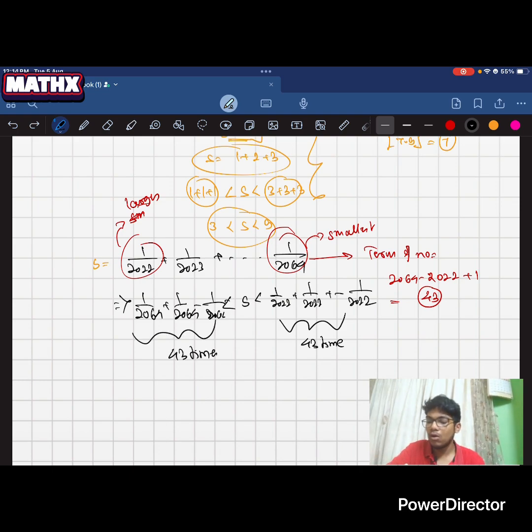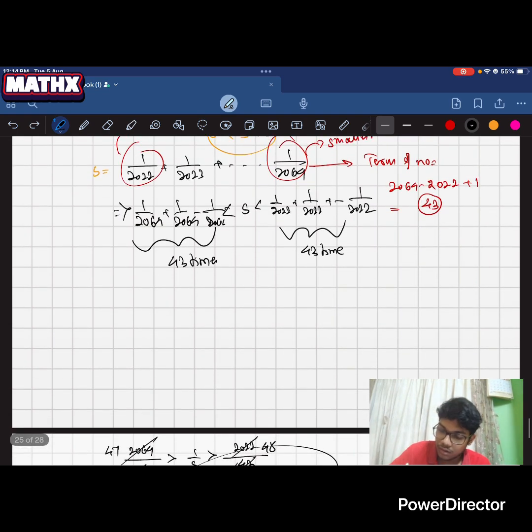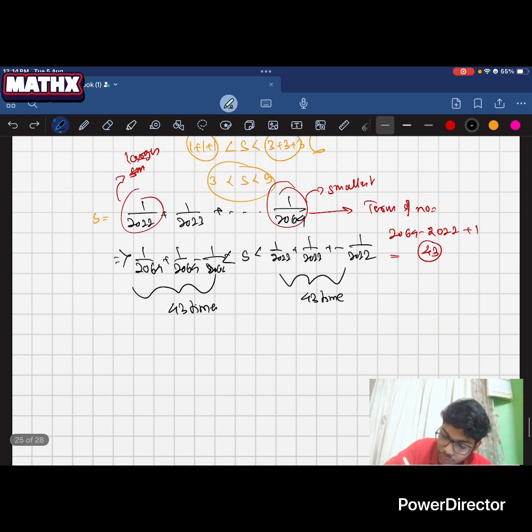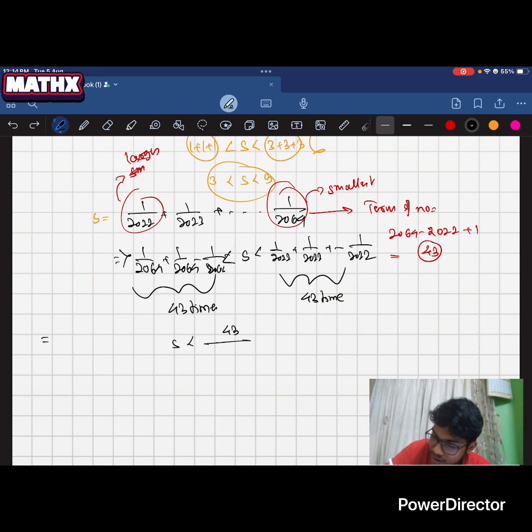Now let's do the summation. So S will be smaller than 43 by 2022 and greater than 43 by 2064.